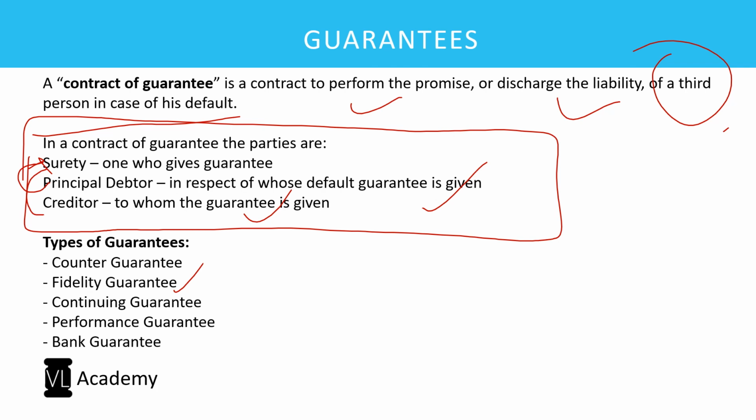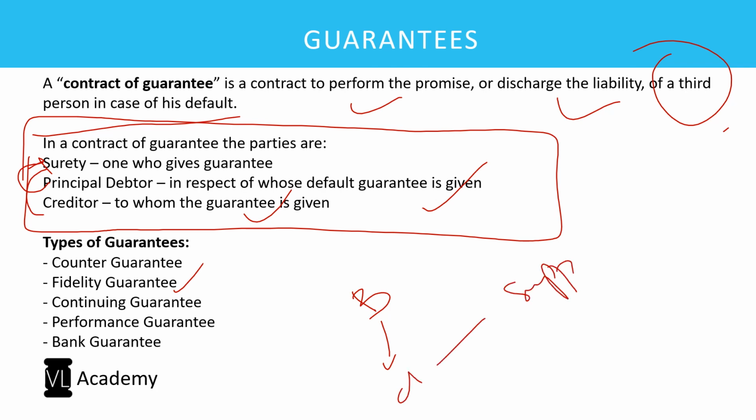Bank guarantee is given by a bank on behalf of its client or the account holder, and such guarantee is given to the person with whom such client has a contract. So what essentially happens is the client will enter into a contract with a third party for the supply of goods or something, for which the client has to make a payment to the third party, and such supplier will come, and this bank guarantee will be issued in the name of such supplier. So supplier can be assured that there is a guarantee backed by the bank. So in case of even failure of payment from the company, the bank will pay, right? So that is what is a bank guarantee, right? So there is essentially a bank, its client, and the supplier of the client or any other person.